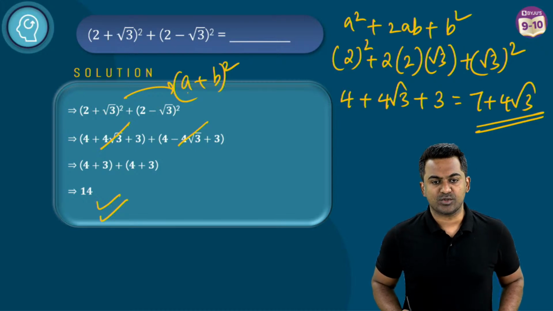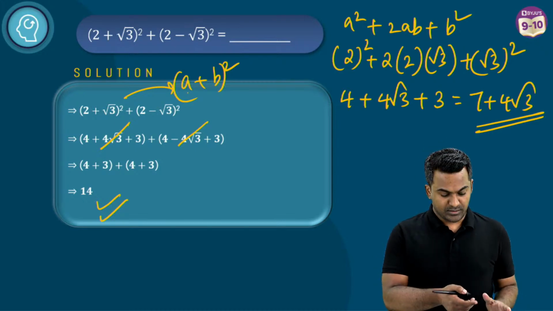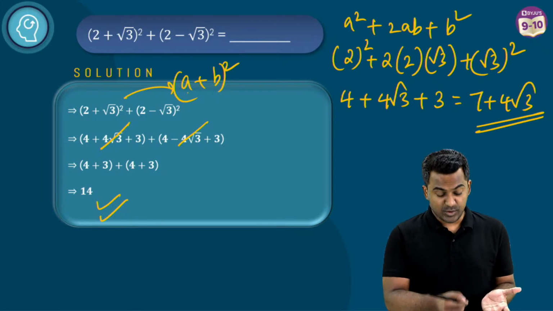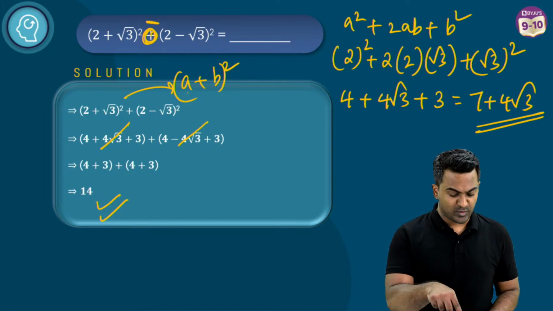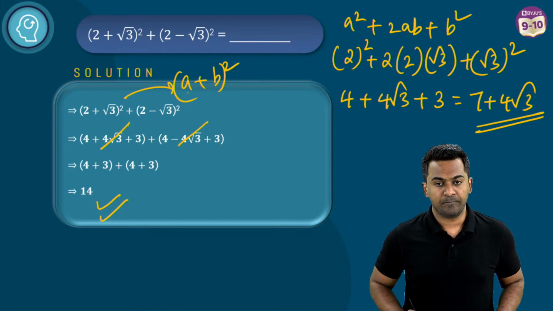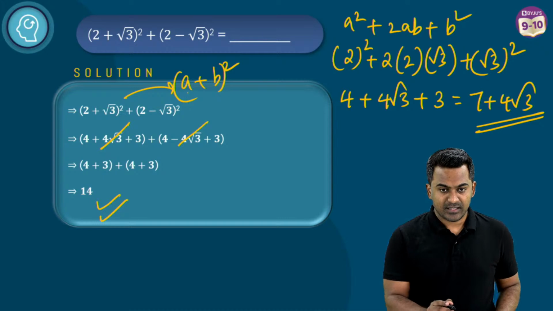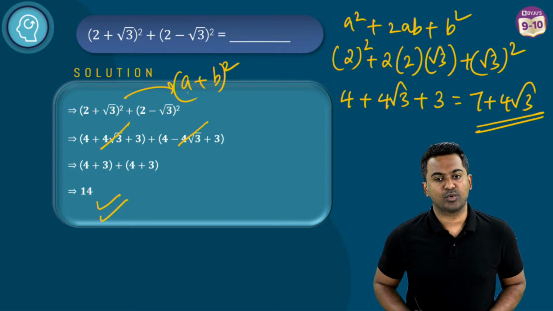A square minus b square, you cannot use it here because they are not in the form of a square minus b square. You would have used it if instead of plus, there was minus here. But there is a plus here, right? That's why. Root 3 multiplied with root 3 is 3.